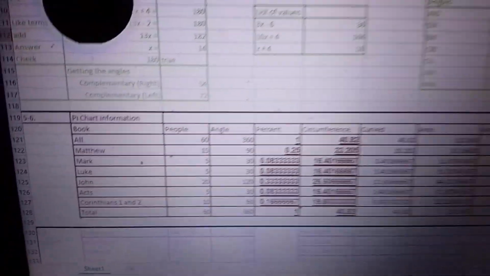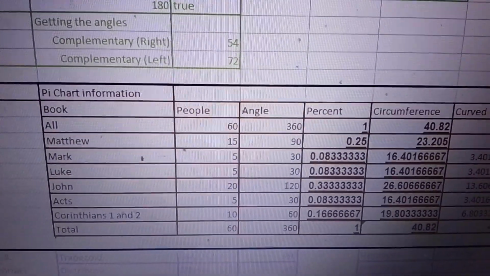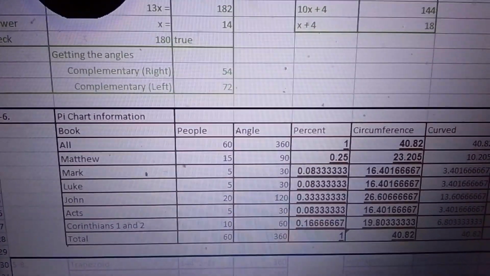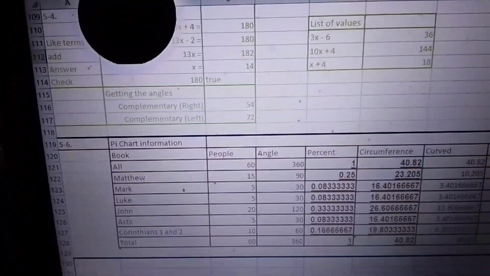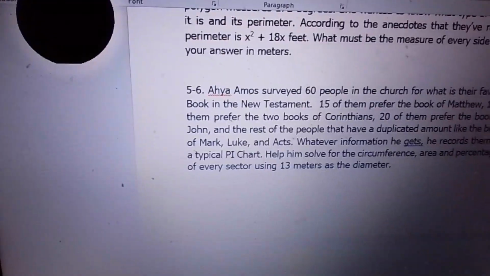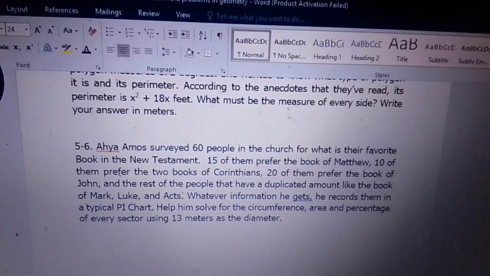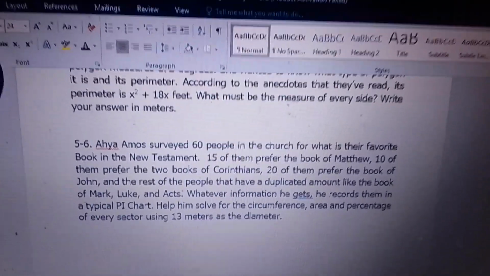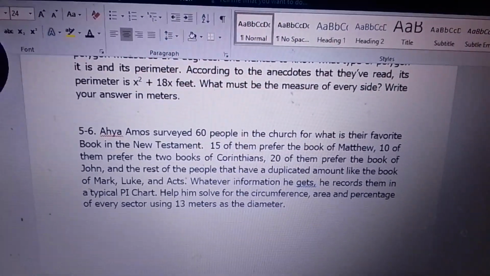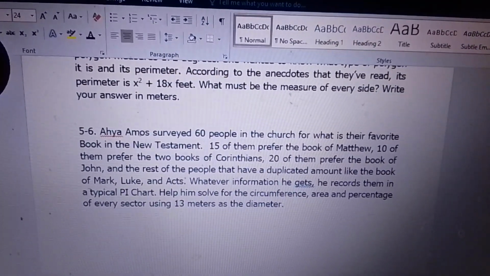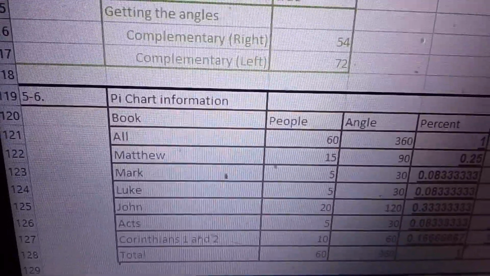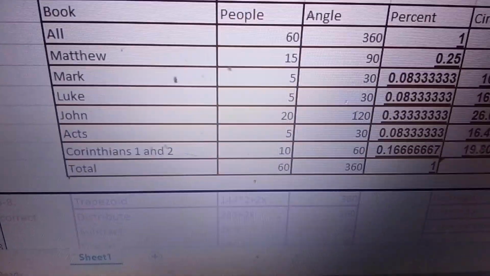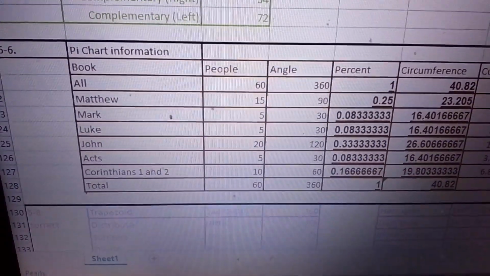Okay, so this is the chart. Remember, here's the chart of all the information that we got. We make a chart that represents everything. The word problem says that we surveyed 60 people in church. So that's our base. There are 60 people involved in the survey. Then based on the information he got, 15 of them prefer the book of Matthew. So as you can see, this is the chart. For everyone, there are 60 people. For Matthew, there are 15. For 2 Corinthians, there are 10. Then 5 of them prefer Acts.